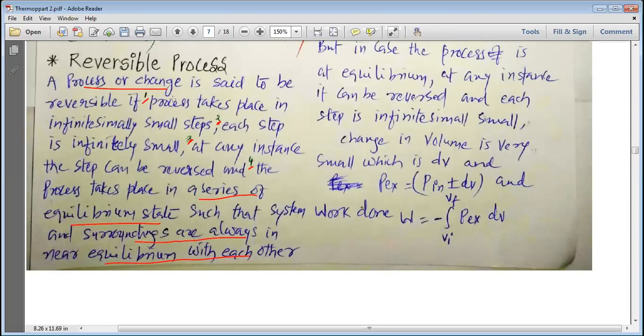Once again, a reversible process is a process where the process takes place in very small steps. These steps are infinite in number. At any instance we can reverse the step, and at any step, if we want to reverse it, there is an equilibrium established between the system and the surroundings. When all four of these conditions are followed, such a process of changing the state of the system is considered a reversible process.